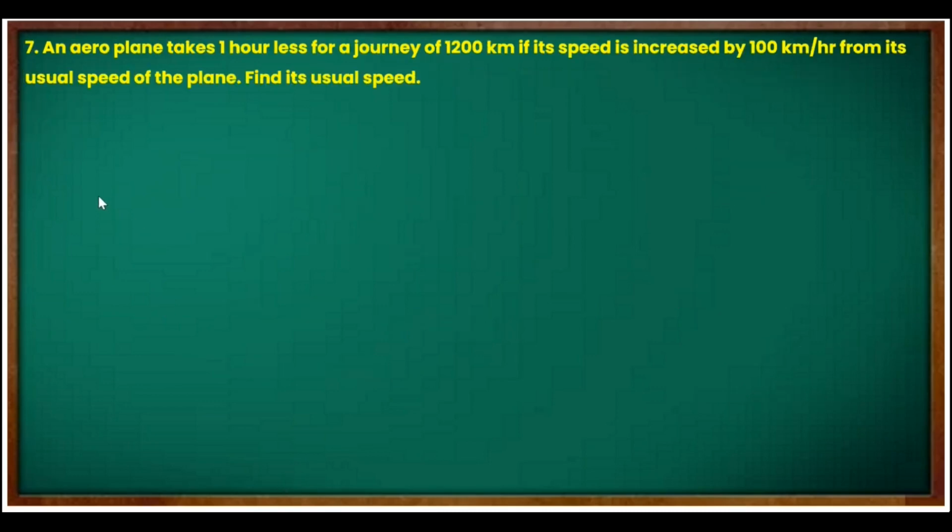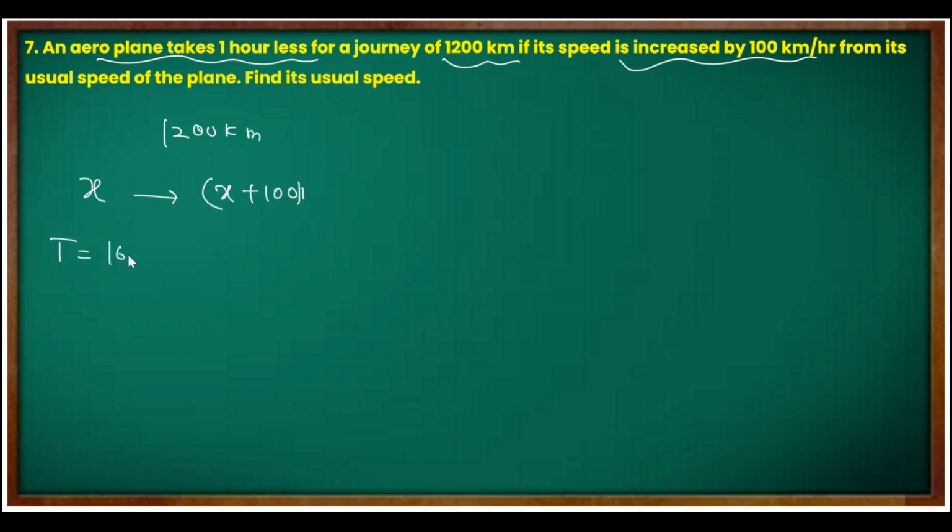Hope you understood. Here is the next question, which will follow the previous question in a similar way. Here also an aeroplane takes 1 hour less this time. Previously it was delayed, here it is 1 hour less. The journey is 1200 kilometer, distance is 1200. Its speed is increased by 100 kilometers. So the speed was initially x, then it was increased by 100 kilometer, correct. What is the time now here? 1200 divided by x, and what will be the time here? 1200 divided by x plus 100.